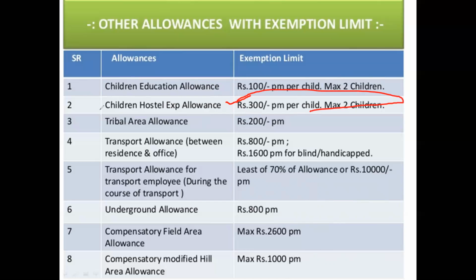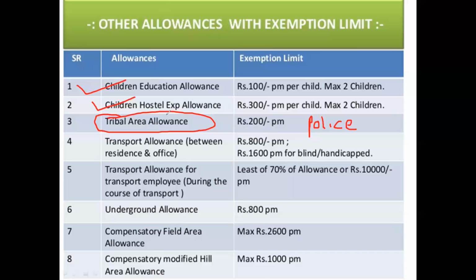Next one is tribal area allowance. Now this is not for every employee. For example, police is working in a Naxalite area, working in a tribal area, like working in the forest, police patrolling, or forest department staff working in a tribal area, only these people will get this allowance. So how much is exempted? 200 per month per child is exempted. 200 per month is exempted.